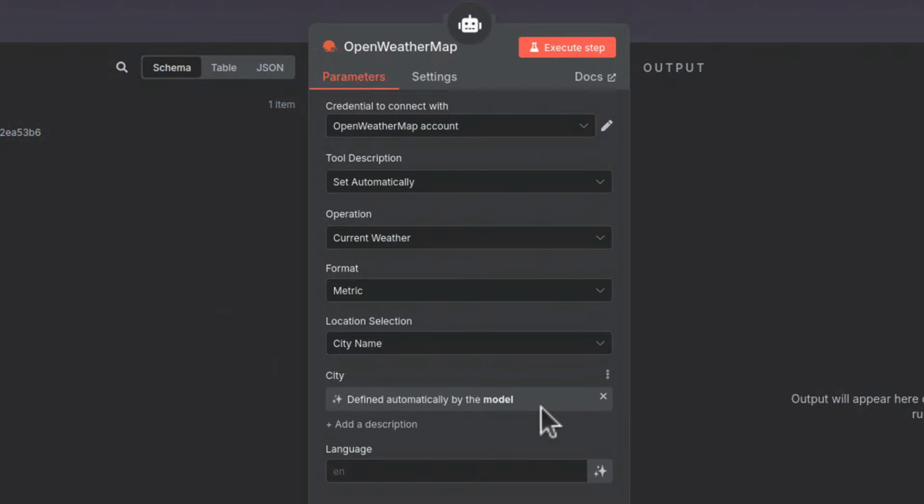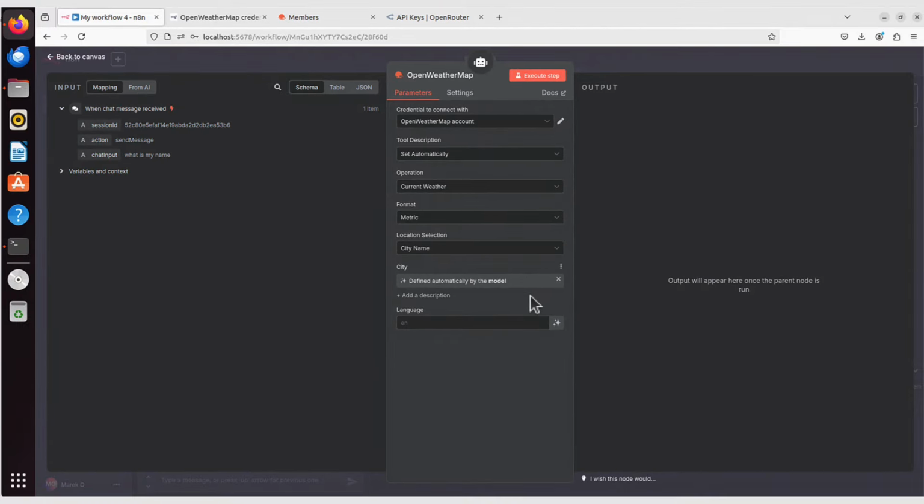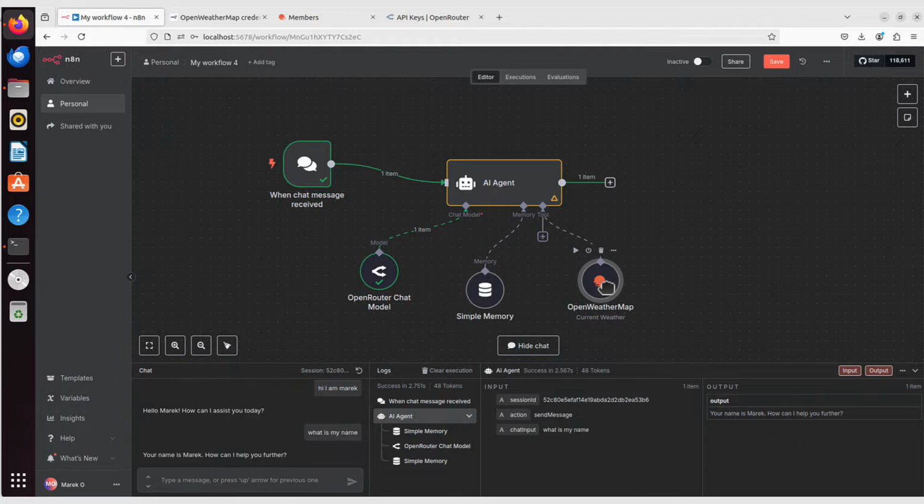And the model means that LLM, large language model. What that basically means, if I ask my AI agent what's the weather like in London, the AI agent will pass the city name, which is London, to this tool, and the weather specifically for London will be retrieved from here and returned back to my AI agent. So now I can go back to Canvas, and now we've got this tool configured.